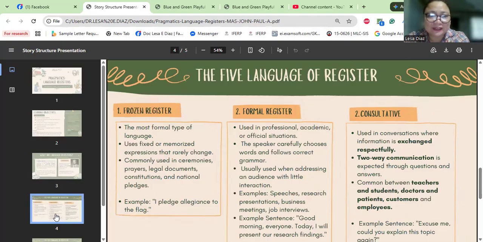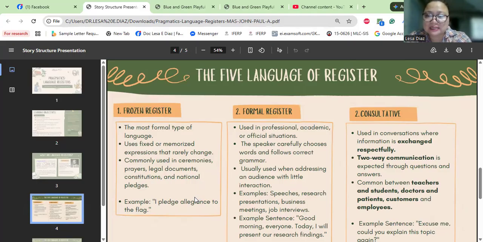Let's have these five. So we have here Frozen register, the most formal type of language, which uses fixed or memorized expressions that rarely change, commonly used in ceremonies, prayers, legal documents, constitutions, and national pledges. Example, I pledge allegiance to the flag. That's a frozen register.